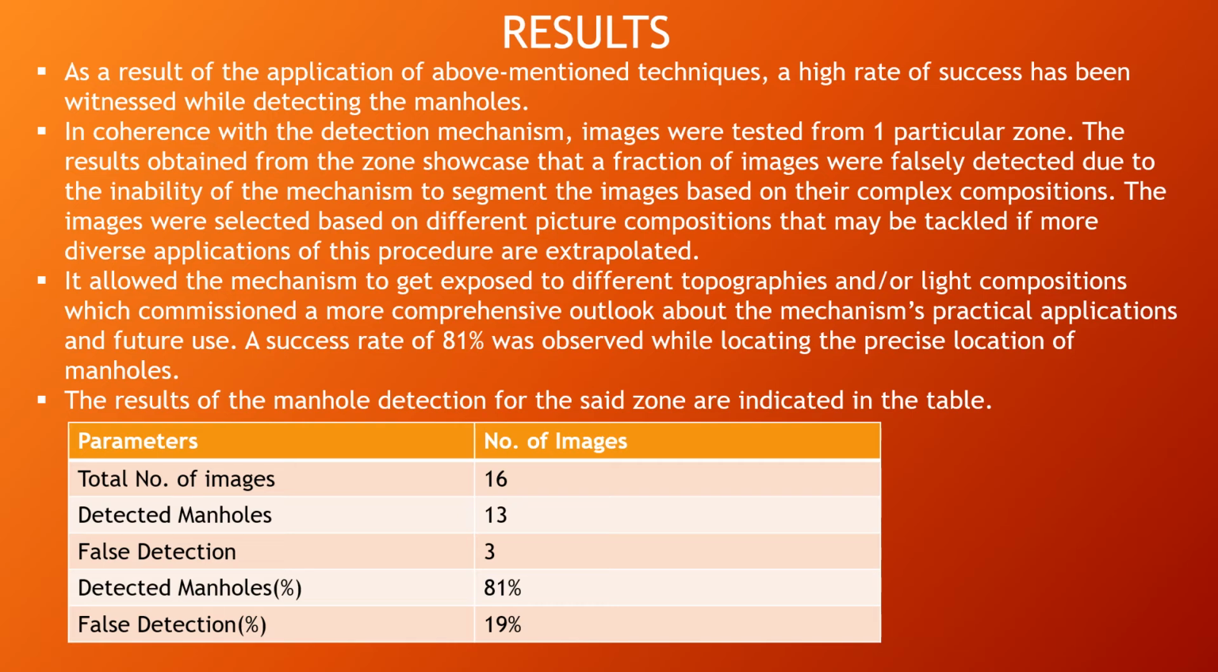A success rate of 81% was observed while locating the precise location of manholes. The results of the manhole detection for the said zone are indicated in this table. It consists of images, detected manholes, false detection, detected manholes percentage and false detection percentage.